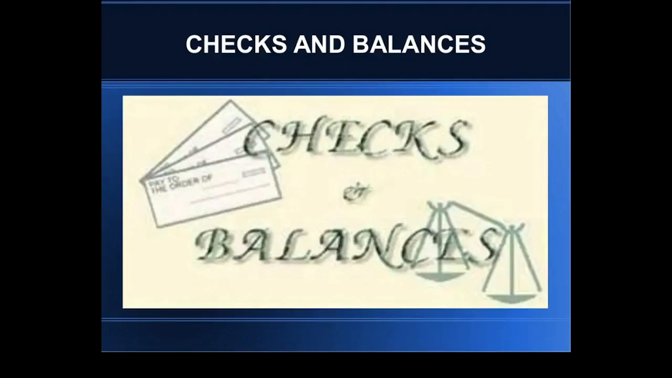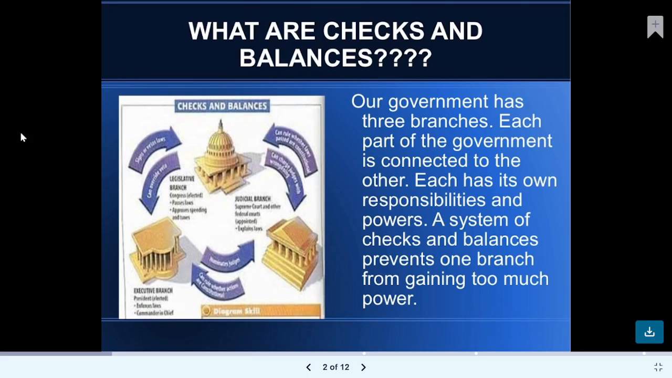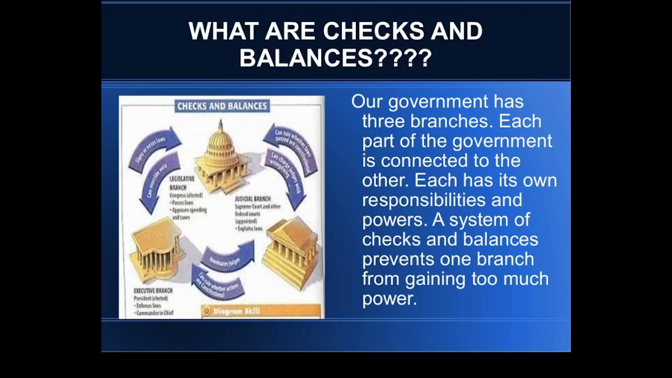We're going to be going over checks and balances in the United States government. So what are checks and balances? Our government has three branches: the legislative, executive, and judicial branch. Each part of the government is connected to the other. Each has its own responsibilities and powers. A system of checks and balances prevents one branch from getting too much power.